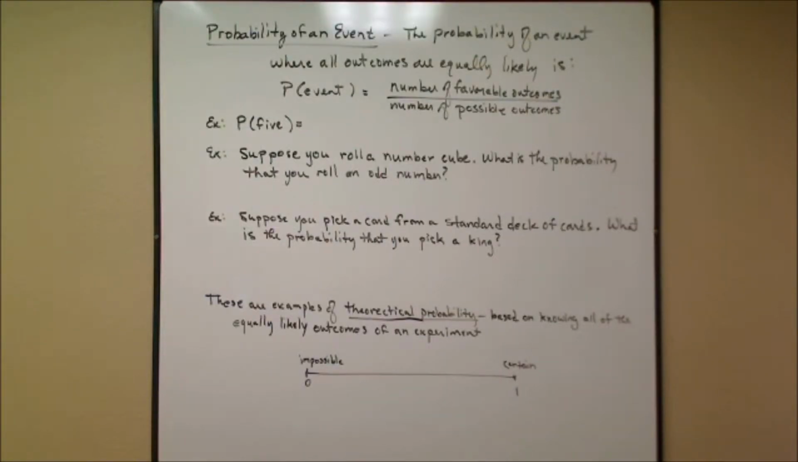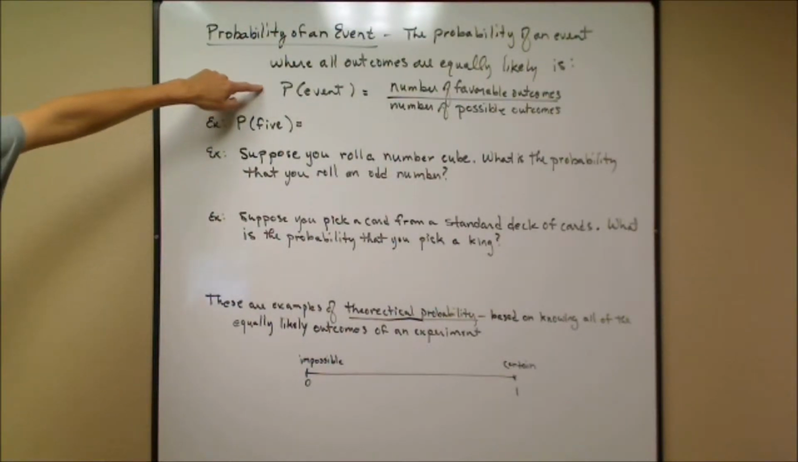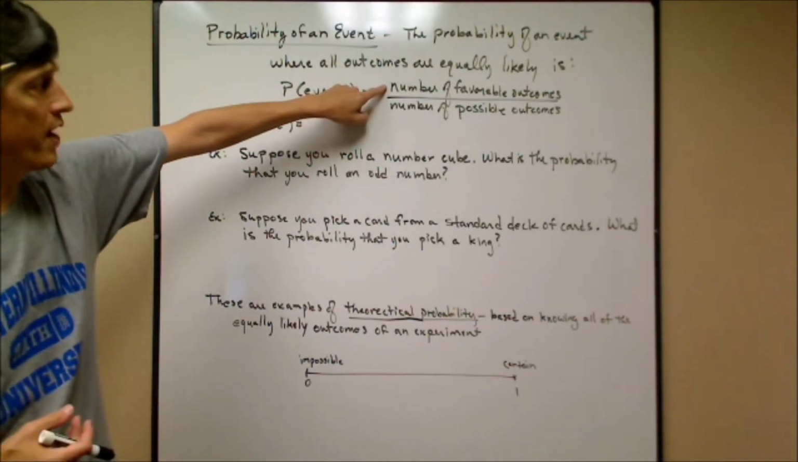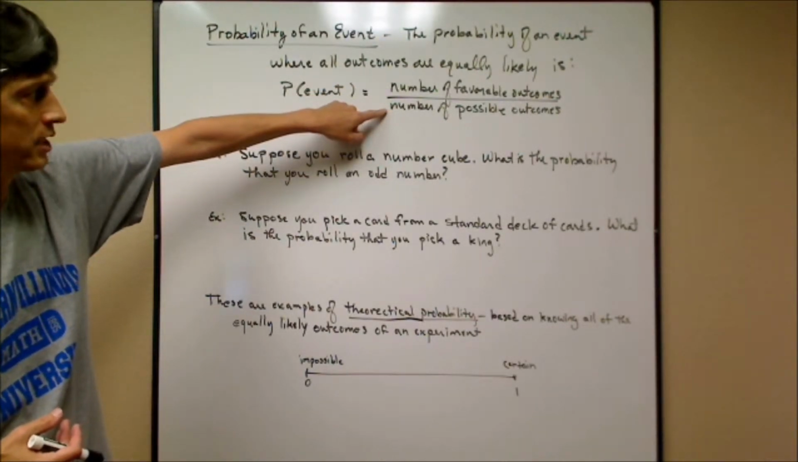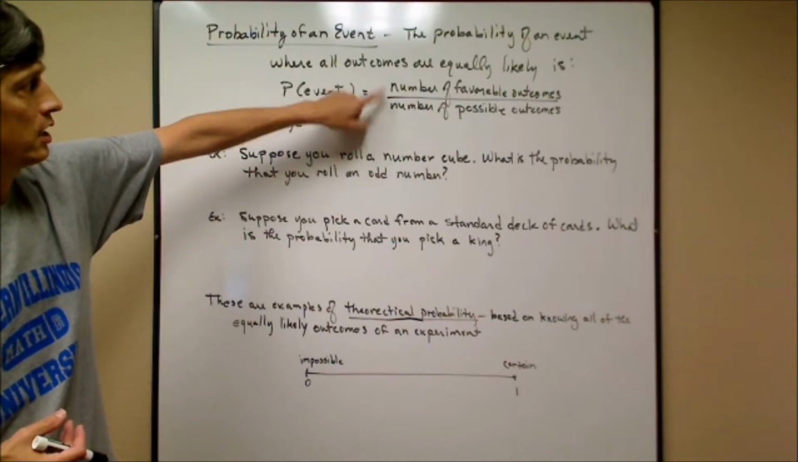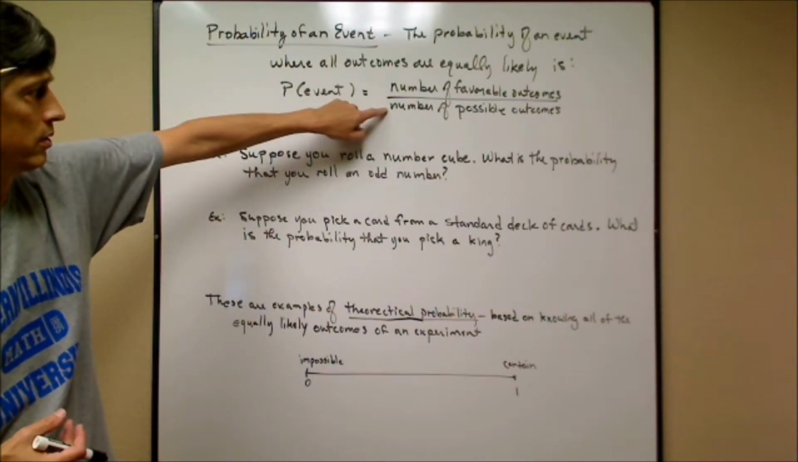To determine the probability of an event, we use this little formula right here, where all the outcomes are equally likely. The probability of the event is the number of favorable outcomes over the total number of possible outcomes. So it's favorable over total. Think of it like that.